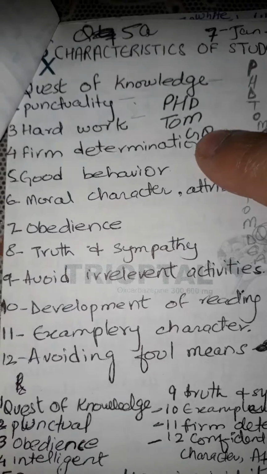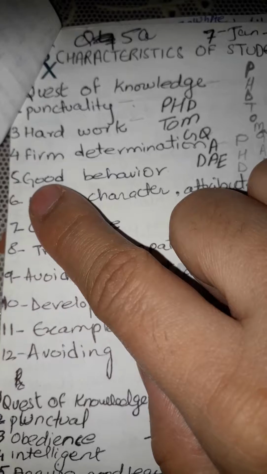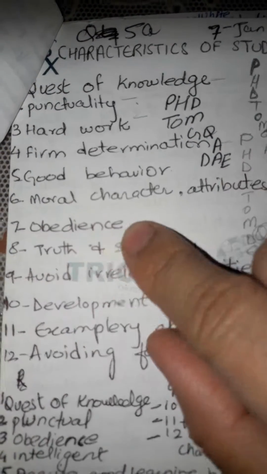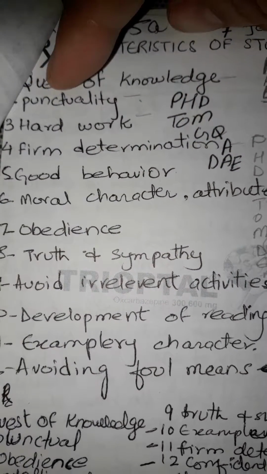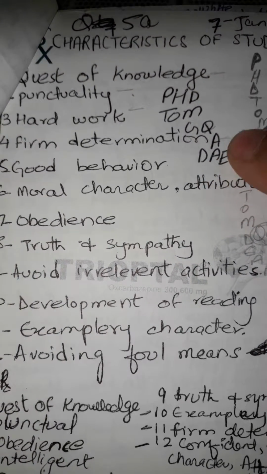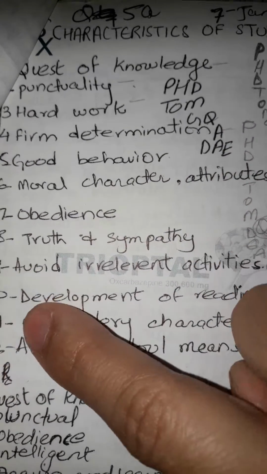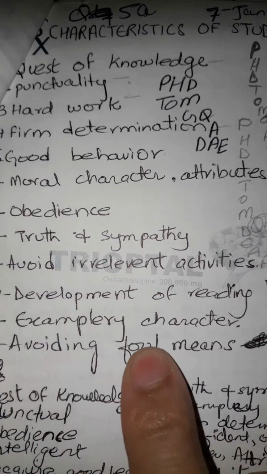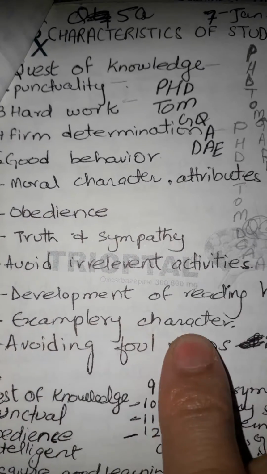Okay, I hope you are getting this. GQ: G is good behavior, Q is quest of knowledge. Yes, first one, quest of knowledge. Then D, then A, E. D is for development, A is for avoiding irrelevant activities, and then E is exemplary character.